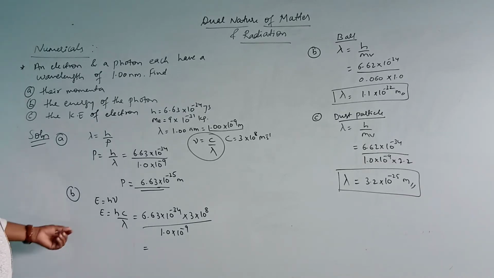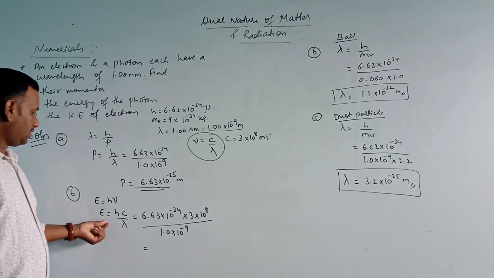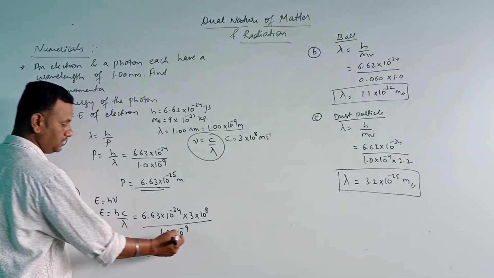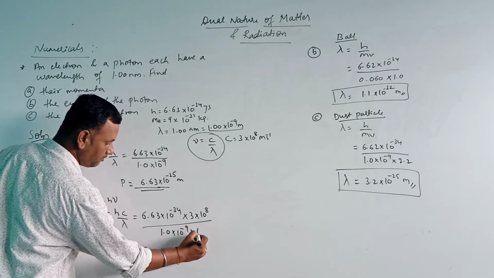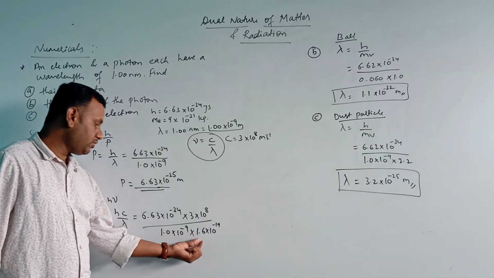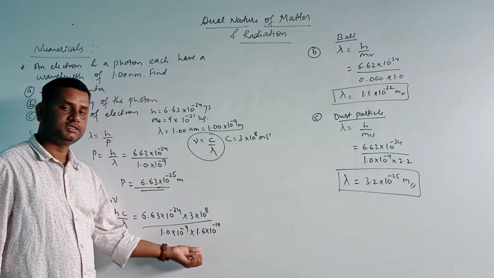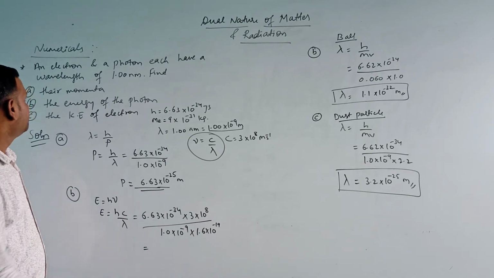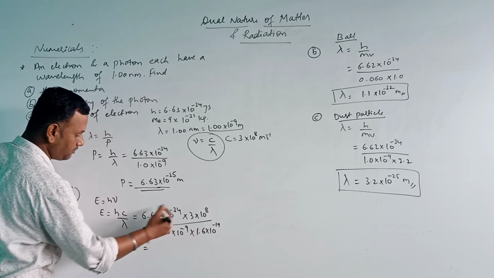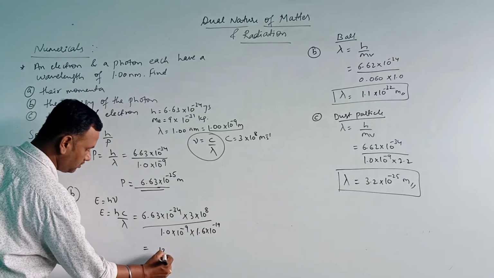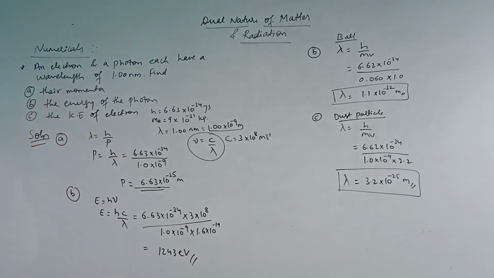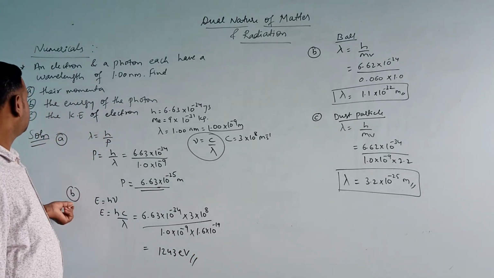So we are finding energy, and we should convert it to electron volt. For electron volt we should divide it by 1.6 into 10 to the power of minus 19, because this is the charge of the electron value. Electron का charge value है 1.6 into 10 to the power of minus 19. So after calculation we will be getting 1243 electron volt. So this will be the solution of the second question.